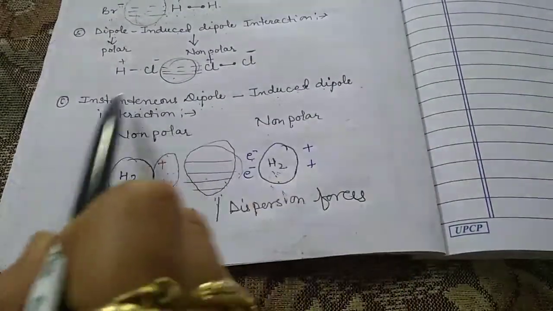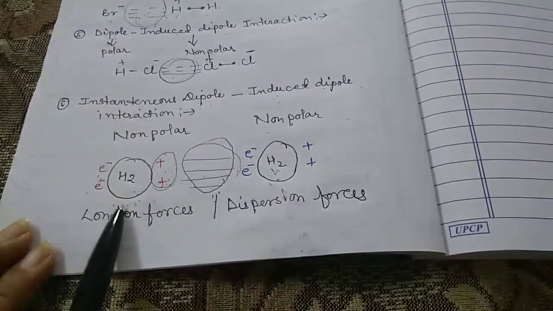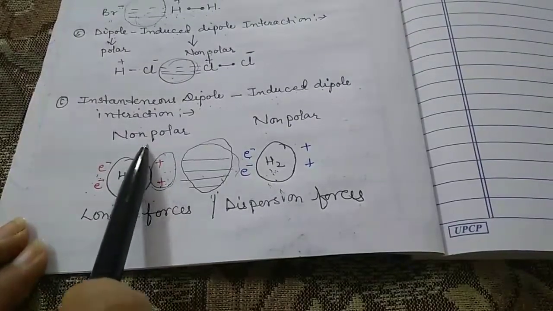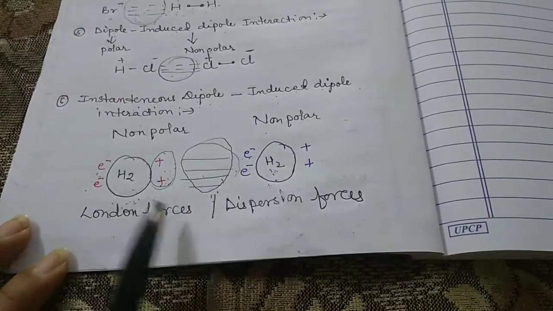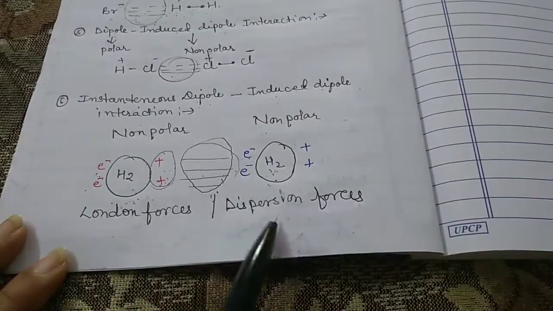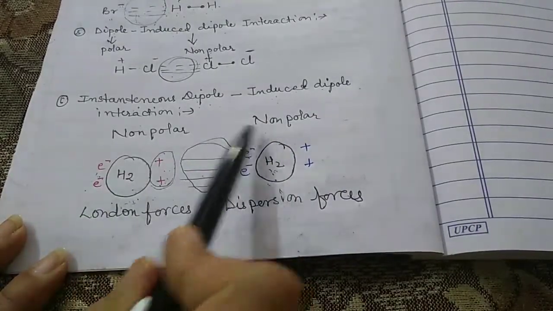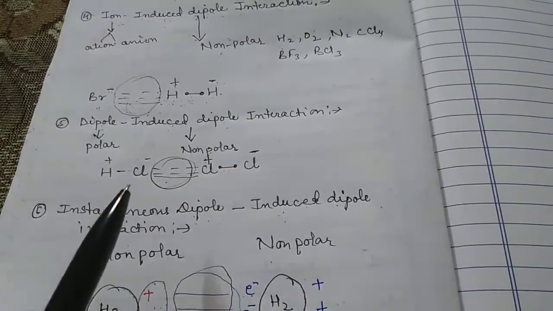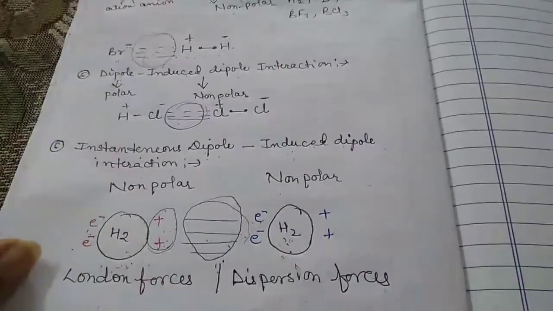The meaning of all these three terms is the same, and this happens between two non-polar molecules. So the London forces, or the dispersion forces, are also experienced between two non-polar molecules. So these are all intermolecular forces. These are attractive forces. These are also called types of van der Waals forces.